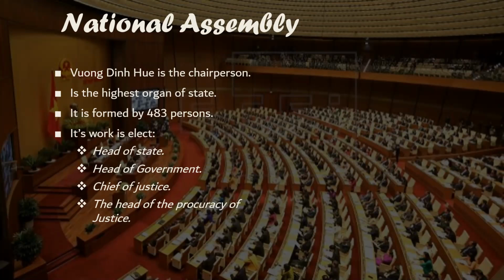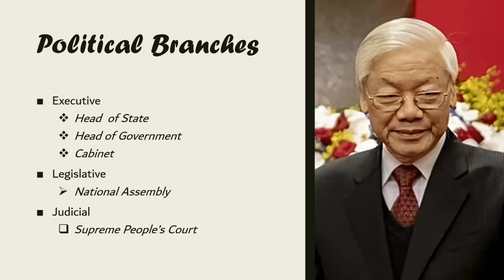We have seen three of the most powerful positions in Vietnam: the head of state, the head of government, and the chairman of the National Assembly. But the fourth position is the leader of the Communist Party of Vietnam, which is occupied by Nguyen Phu Trong. Now that we have seen all about the branches, let us talk about the flag, because it's the national symbol of the country.